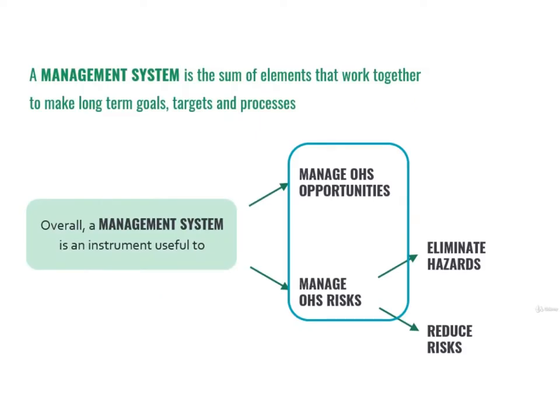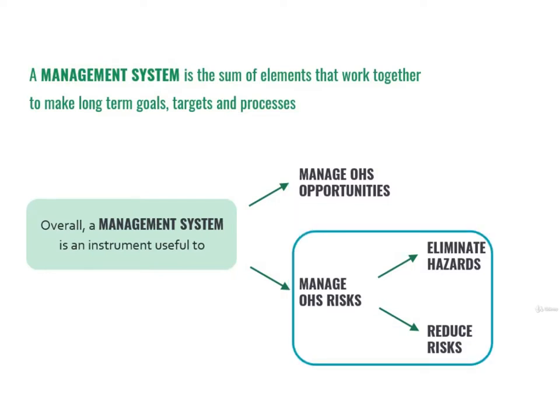What is a health and safety management system? A management system is the sum of elements that work together to make long-term goals, targets, and processes to reach these targets. Manage OH&S opportunities, manage OH&S risks. In specific, managing OH&S risks means eliminating hazards at their roots, reducing risks as much as possible.